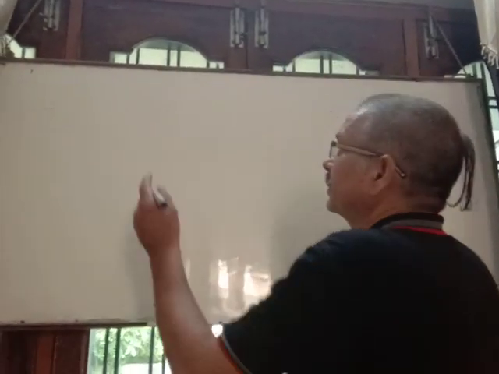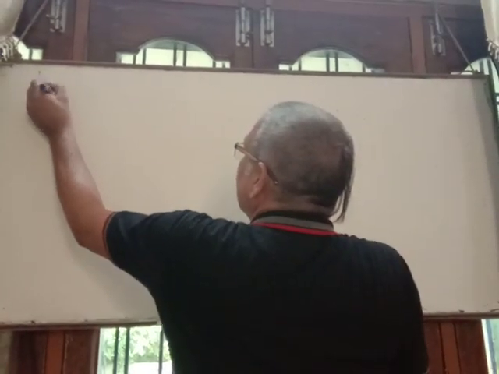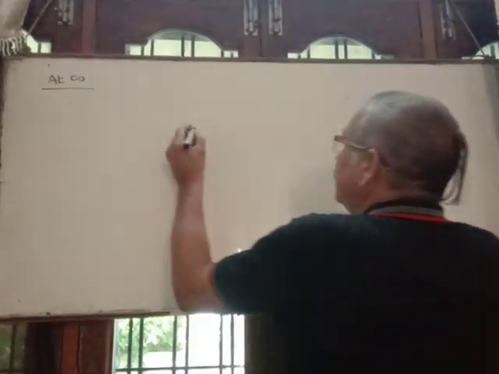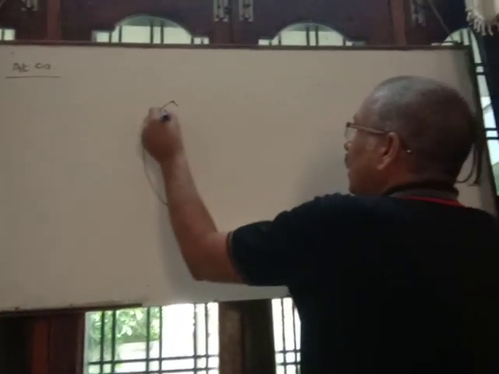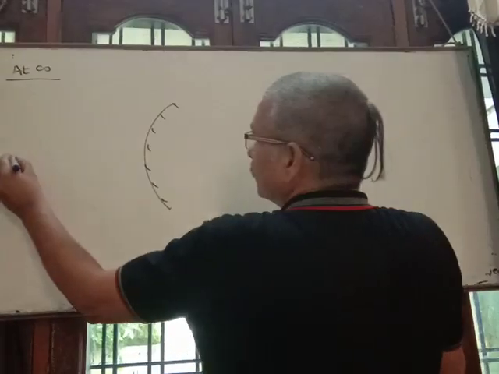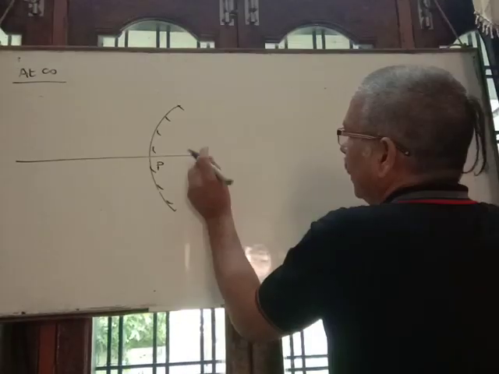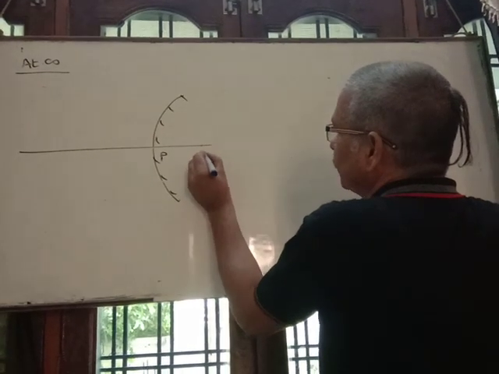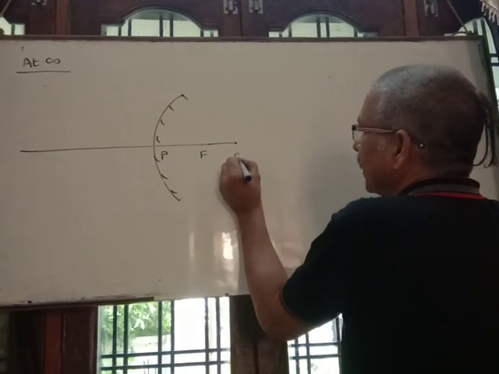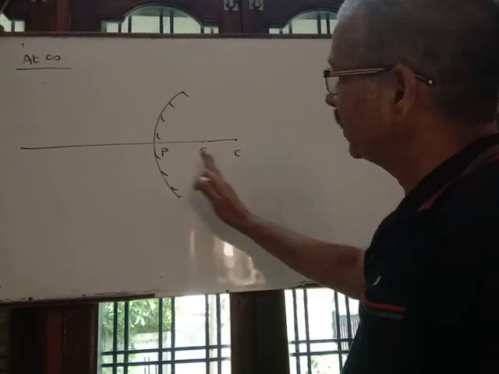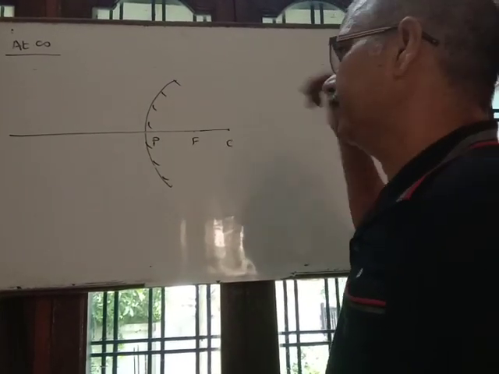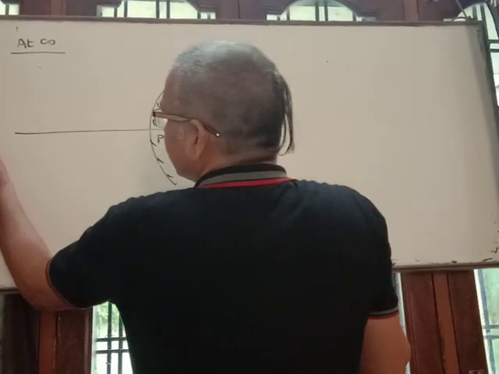Nature of image formed by convex mirror at different positions of the object. So first case, at infinity. See here it is a convex mirror. Here is its focus and center of curvature. Focus and center of curvature lie towards the polished face, and here it is infinity.